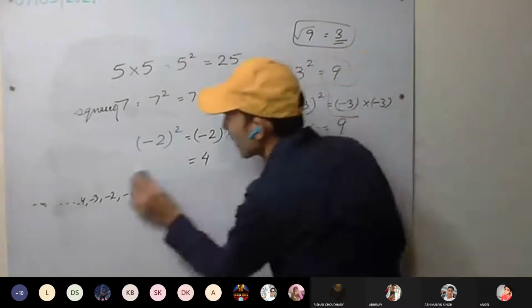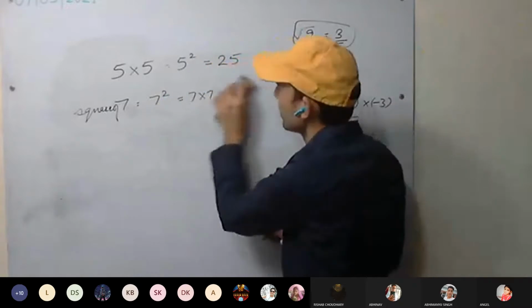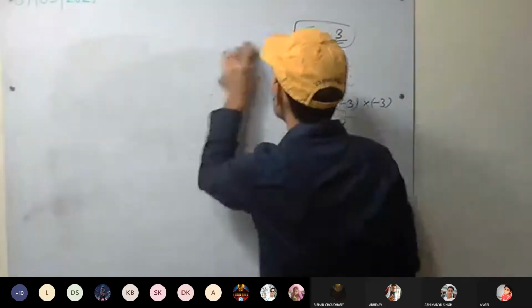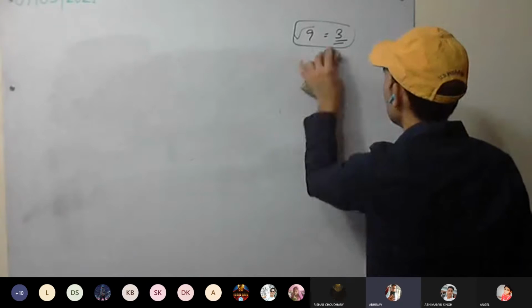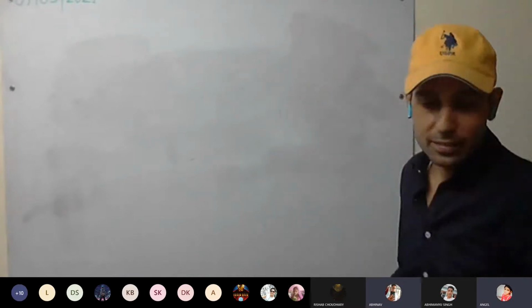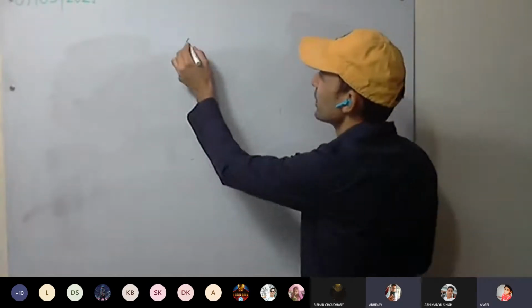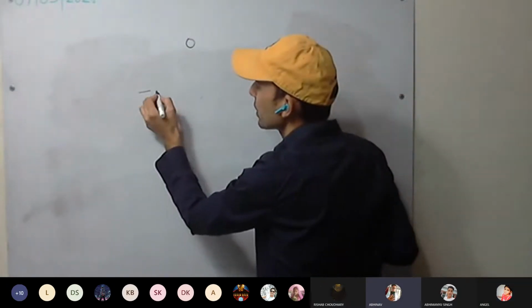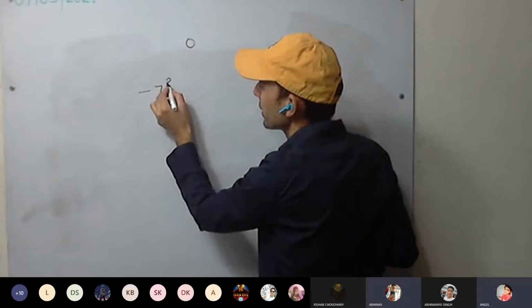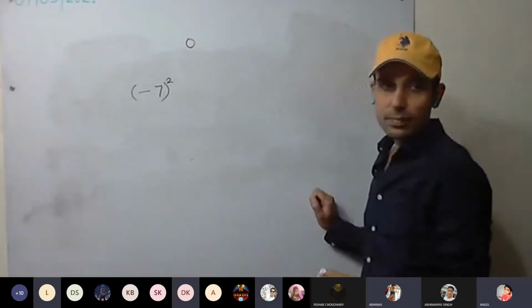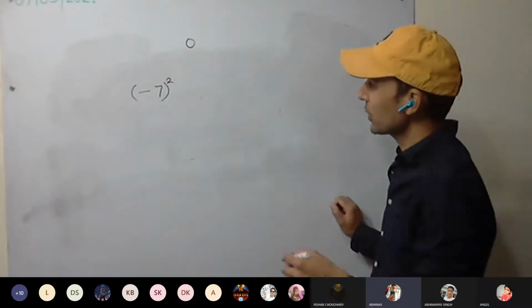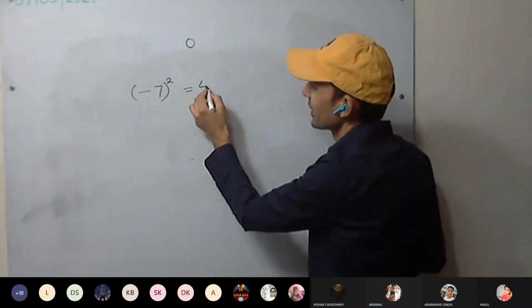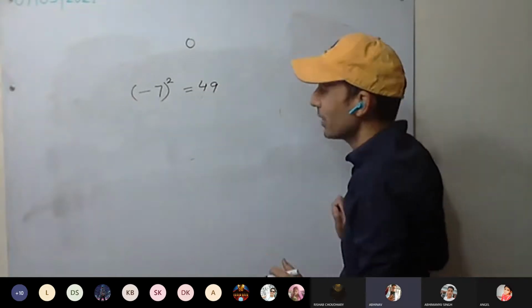Find them. 0 square is 0. Minus 7 square is 49. Anyone saying minus 49? No, sir.